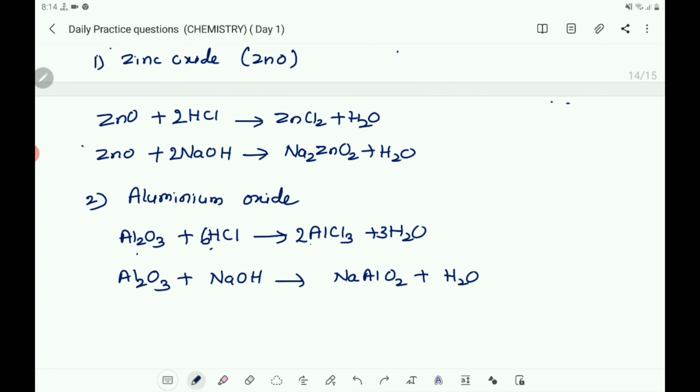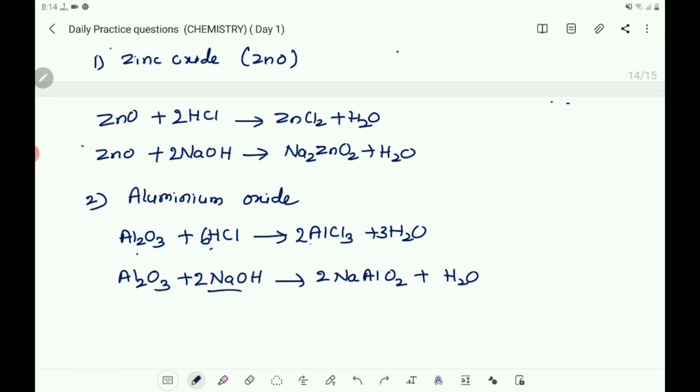Al2 is there, means 2 NaAlO2 you can take. Here also you take 2 Na. Then here count O3 plus 2O becomes 5, and 2O2 plus 1 is 5, and 2 Na is also balanced, and Al2, aluminium, is also balanced.